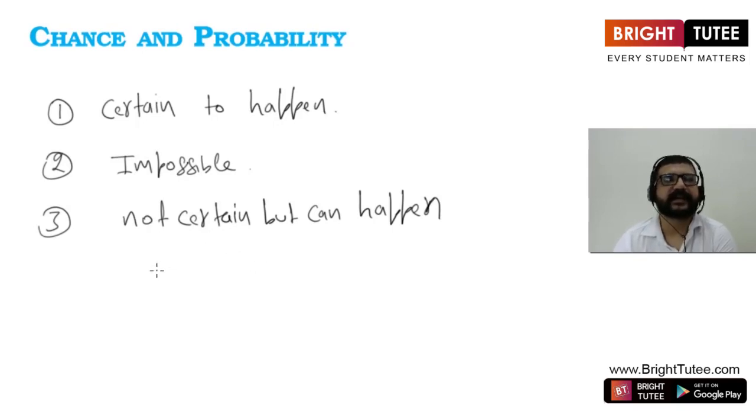Or we can say India will win the match. So it is not a certain event. We are not sure whether India will win or not, but India may win or India may not win. This can happen, but it is not sure. These events are in this category, not certain but can happen.